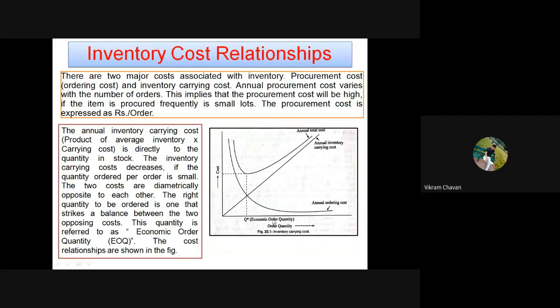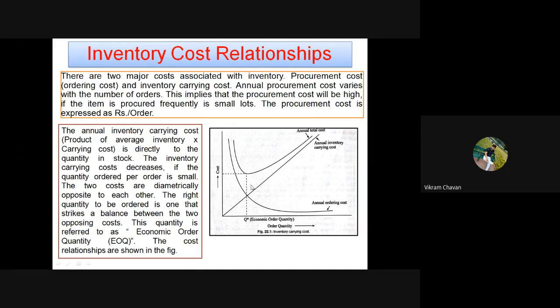The cost and the investment associated with this particular quantity will ensure the minimum blockage of capital investment.